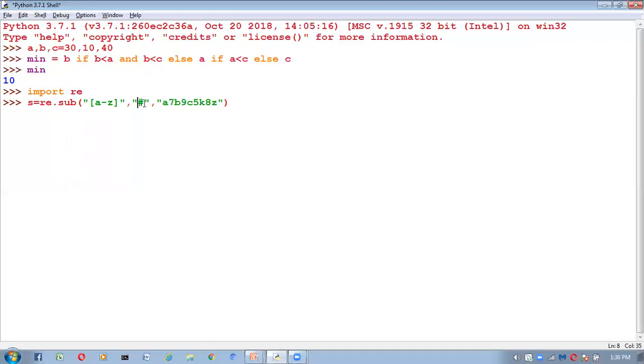This is the replacement, and this is the regex pattern.